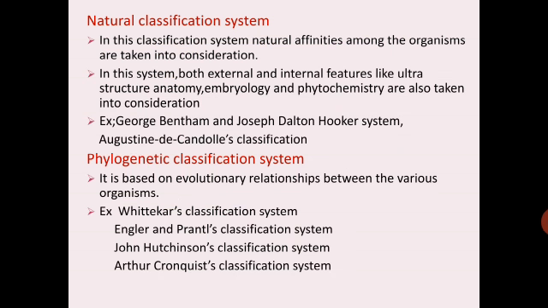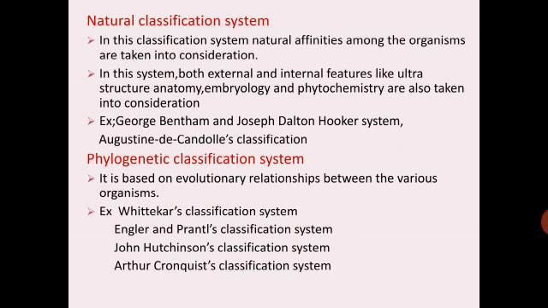In this classification system, natural affinities among the organisms are taken into consideration. In this system, both external and internal features like ultrastructure, anatomy, embryology, and phytochemistry are also taken into consideration. So, this system considers the natural affinities among the organisms, and it also includes both external as well as internal features.